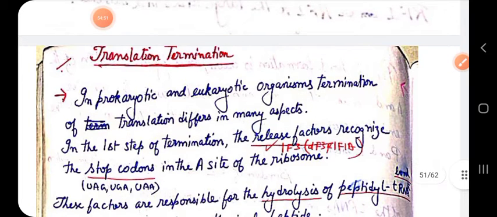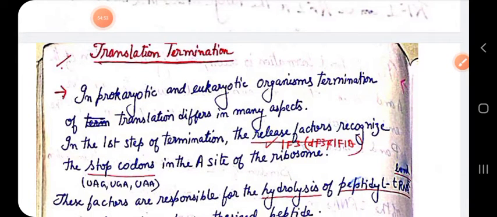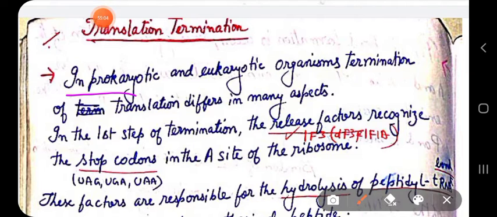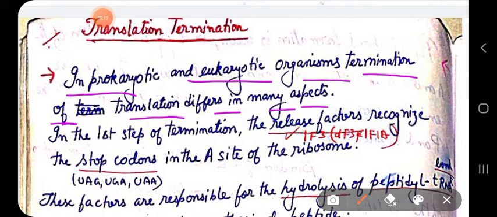The last one is translation termination. Translation termination is pretty straightforward. In prokaryotic and eukaryotic organisms, termination of translation differs in many aspects.